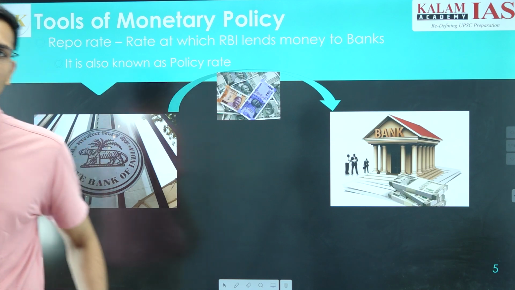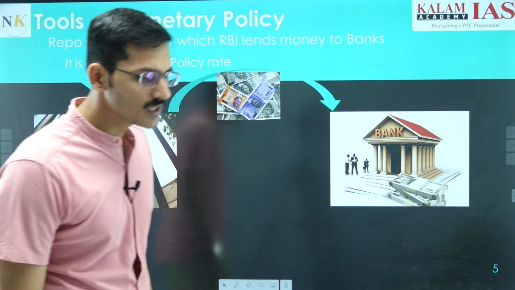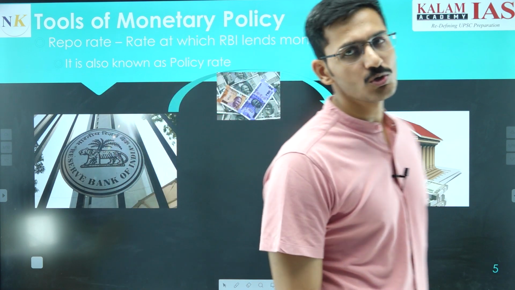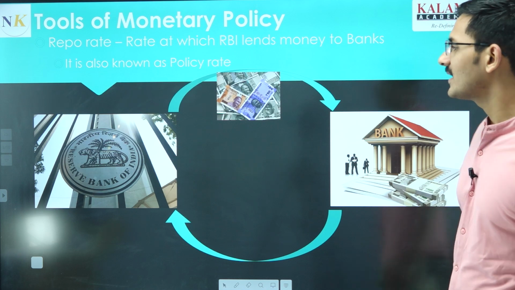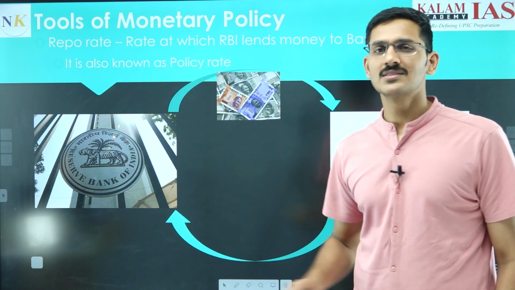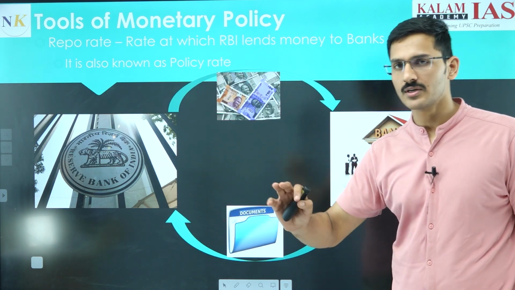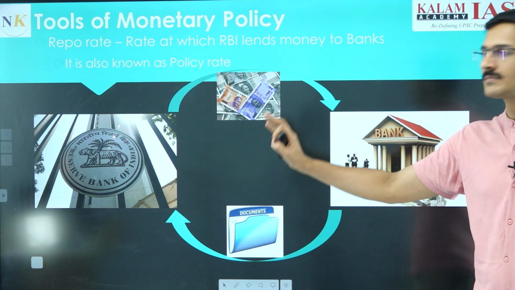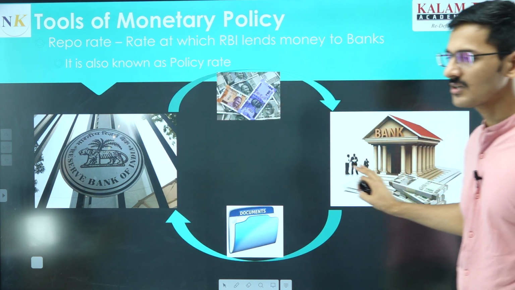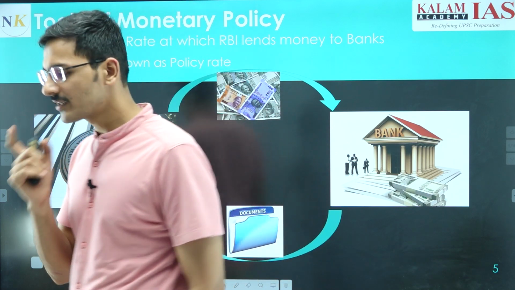If banks need some money which they cannot find anywhere else, and also they need that money at a low interest rate, they will go to the Reserve Bank of India and ask it to give them money. Reserve Bank of India in return would ask for certain collateral. Now, what is that collateral? That collateral is government securities. So, the banks will give government securities to the Reserve Bank of India, and Reserve Bank of India will give certain money for a specific period, for example, 91 days or 182 days.